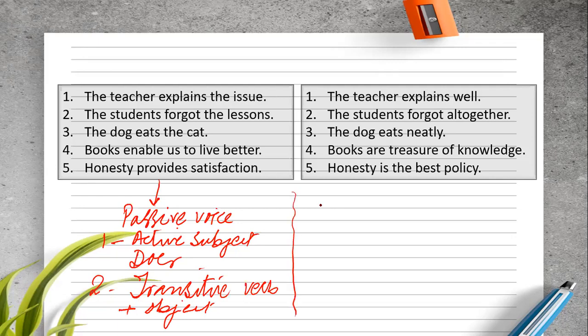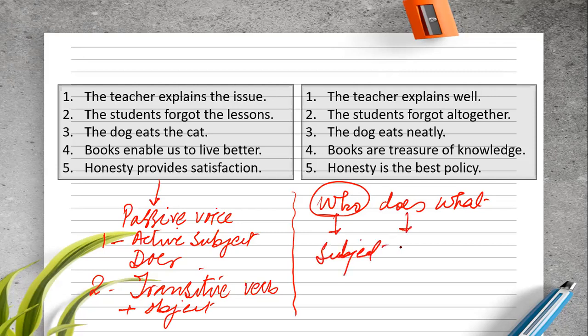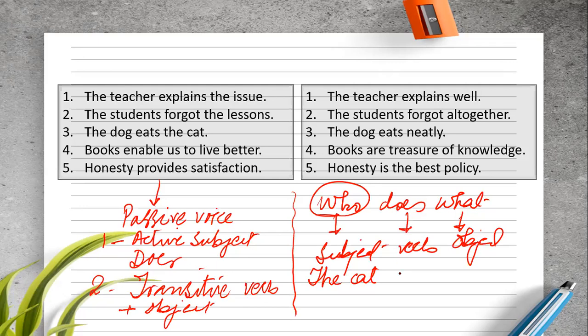Just ask this question: who does what? Any word that answers the question who would be called the subject or doer. This will be called the verb. And what will be the object? The cat eats meat.